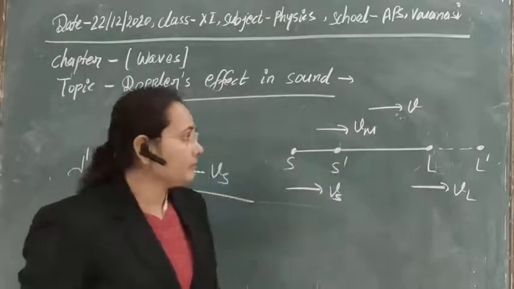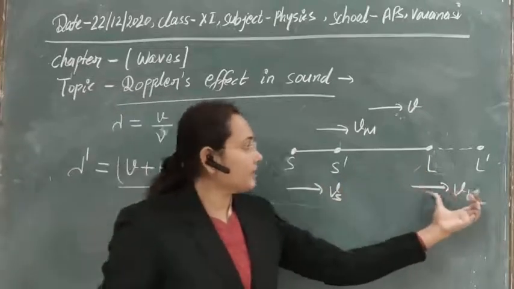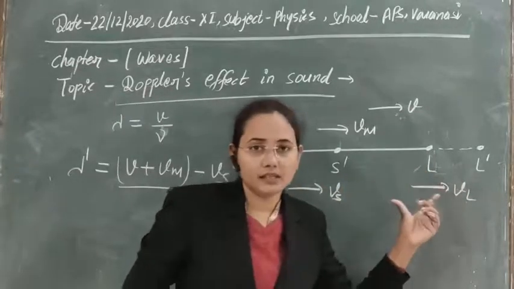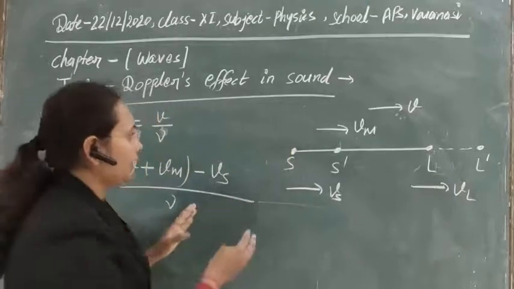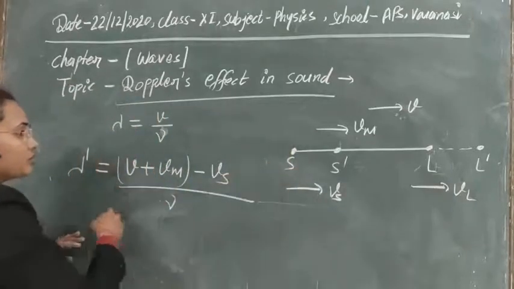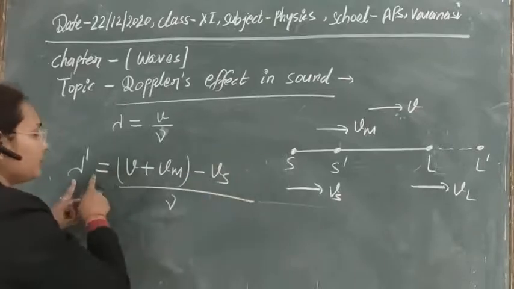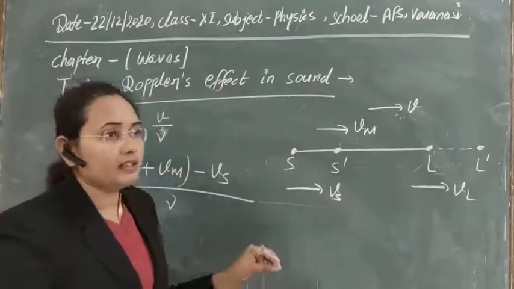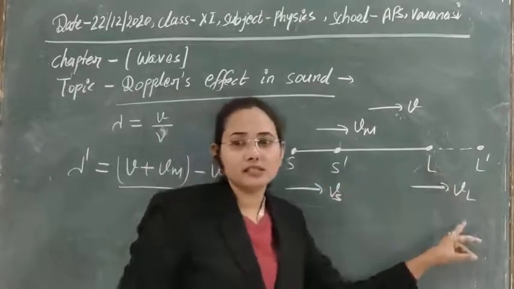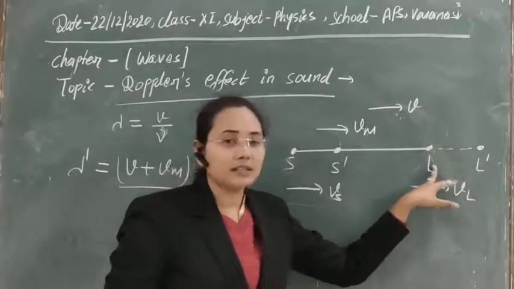And now let's see, again we have taken the case of the movement of the listener here. In the same manner, if the source is moving, then due to the movement of the source, what will be the apparent wavelength that is heard by this listener.